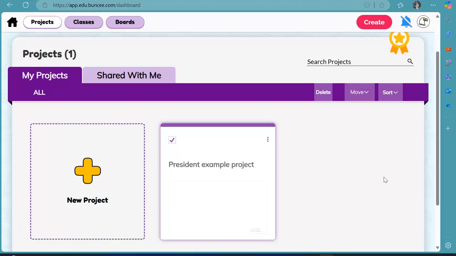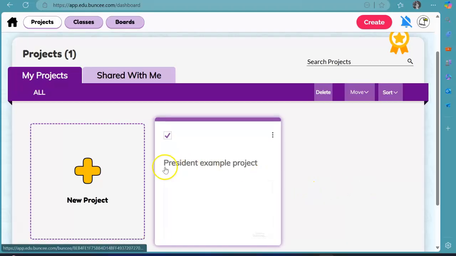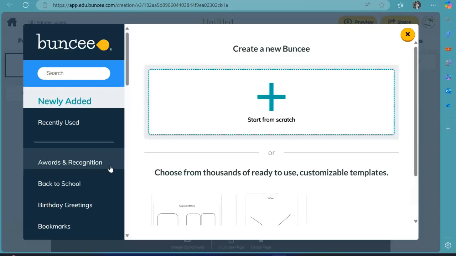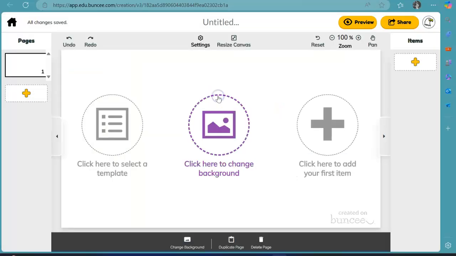So for this, I want to use this Buncee website, and it's going to be for one of your projects, and I'm going to walk y'all through how you can make a project. Basically what you're going to do is go to new project, you're going to click on that, and then you can put start from scratch, so you can make it original, make it however you want.